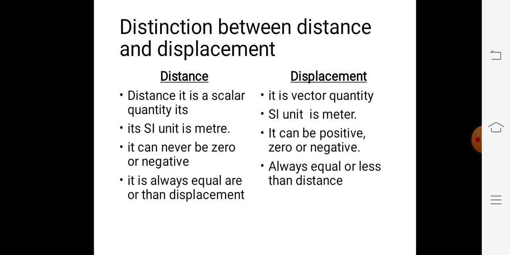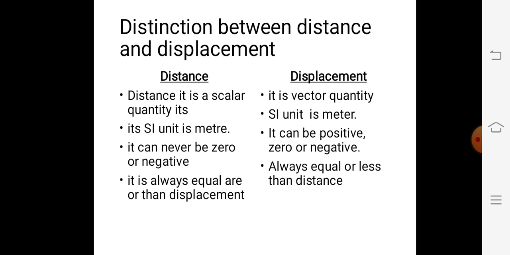Now you should know the differences between distance and displacement. First point, distance is a scalar quantity having a magnitude only, and displacement is a vector quantity. Why a vector quantity? Because it has a magnitude as well as direction, and both have the same SI unit, meter. Now the distance traveled by an object in motion can never be zero or negative. The displacement of an object can be positive, zero or negative.